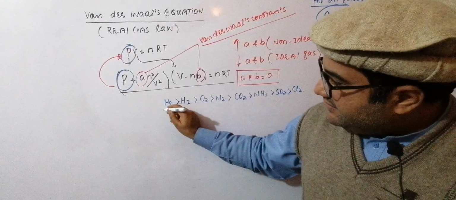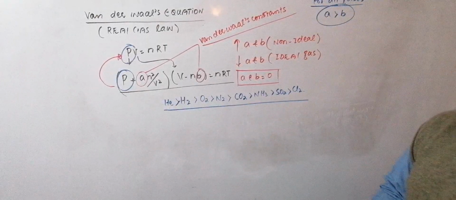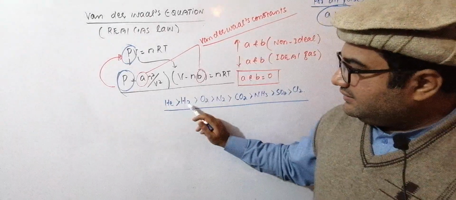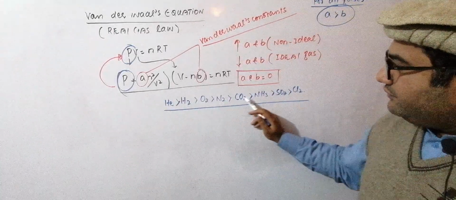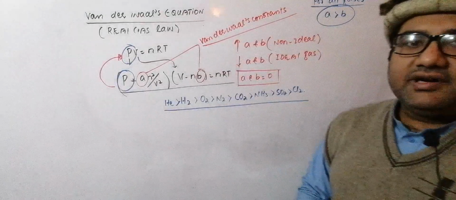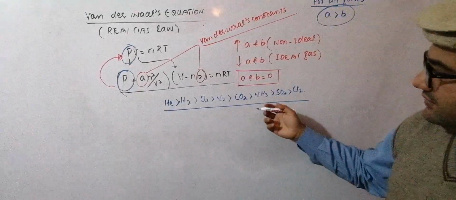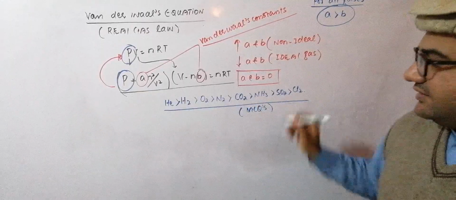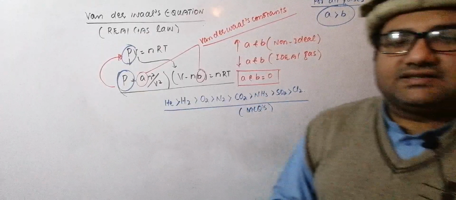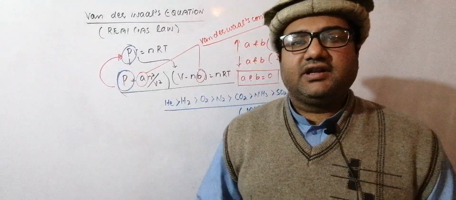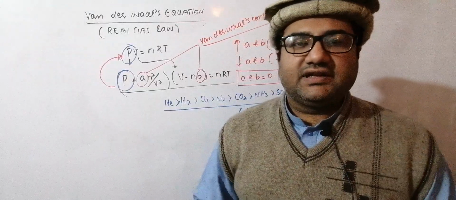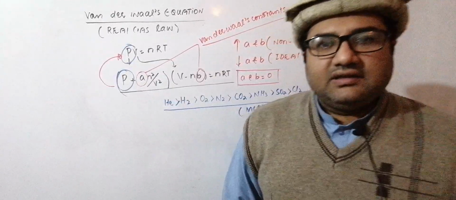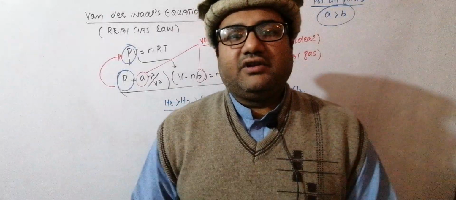This is the order of ideality of commonly observed gases. As we move away from helium, the non-ideality increases. This order is very important for MCQs, as questions arise about which gas is more ideal, which is more non-ideal, or what is the correct sequence of ideality and non-ideality of gases. This was all about the Van der Waals equation.